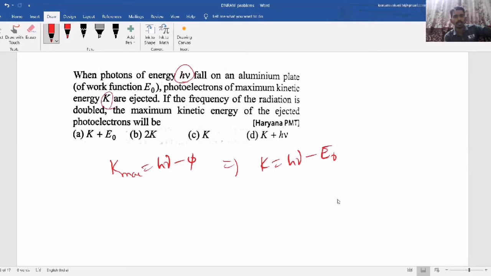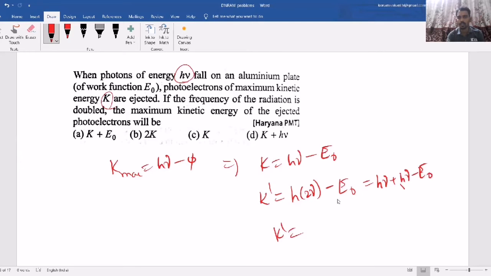Now if the frequency of the radiation is doubled, now the nu value became double, then the maximum kinetic energy will become, let's say K dash, where now the frequency will become double. Now same material, so the work function remains the same. Now what I can write is 2h nu minus E naught.